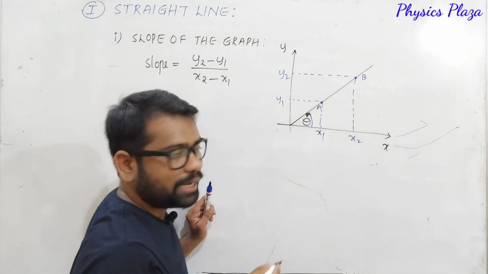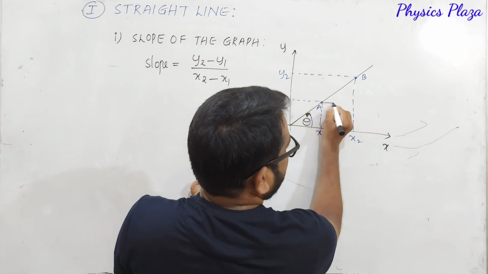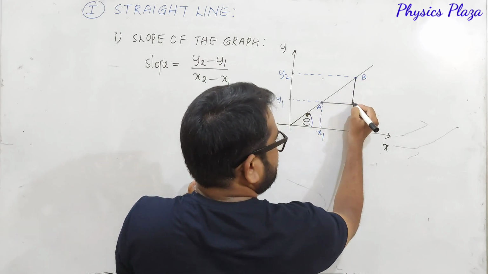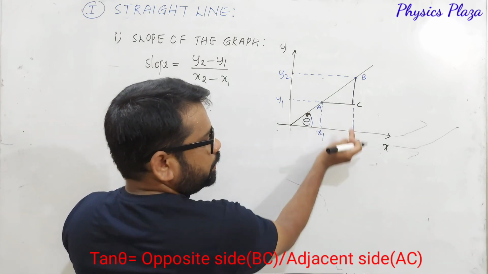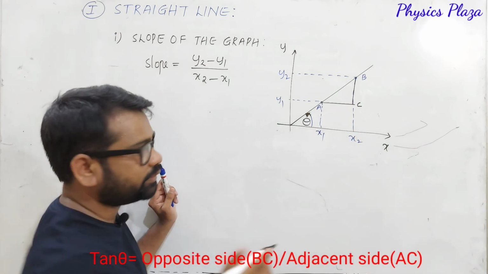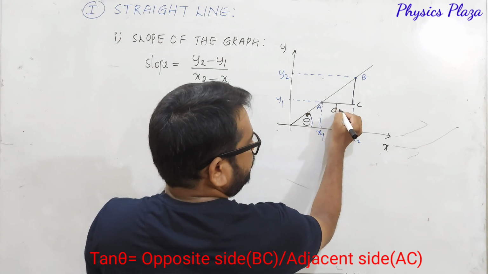So with this, can we make a triangle? Of course, we can make a triangle. Look here, this is a triangle. Let us take ABC as a triangle. What is this, children? It is nothing but x2 minus x1. That is dx. So this value is dx.